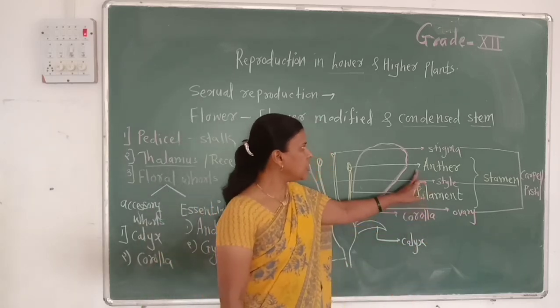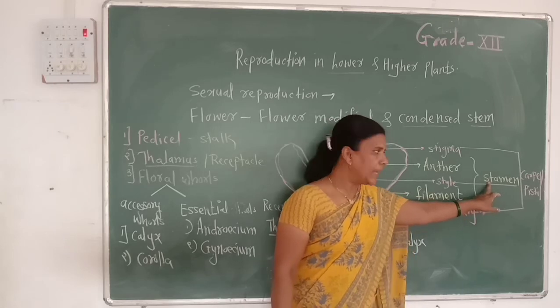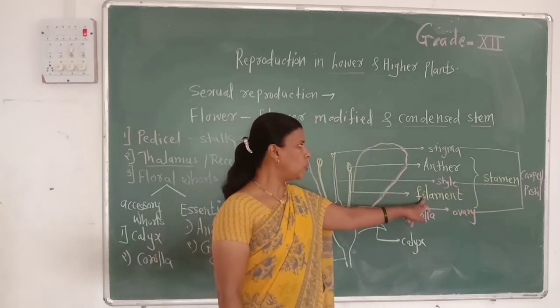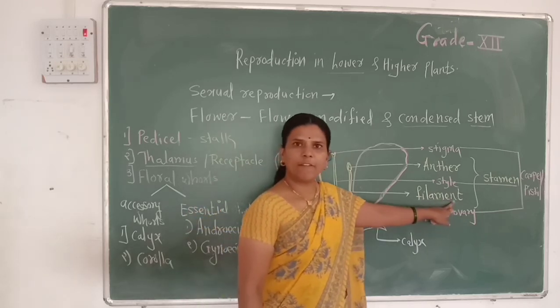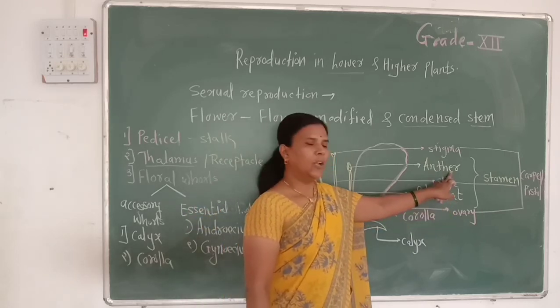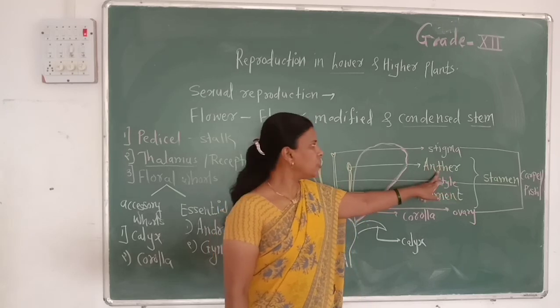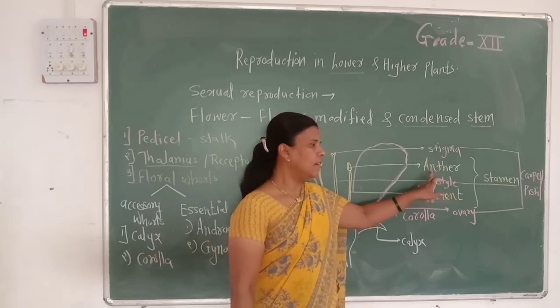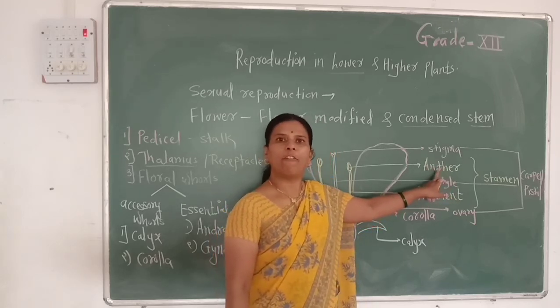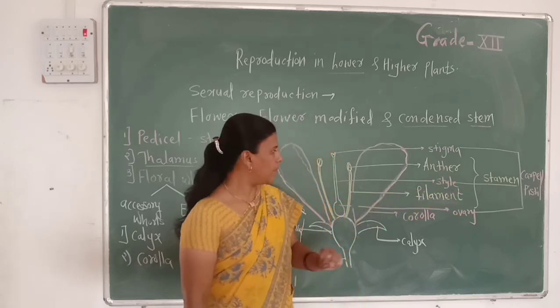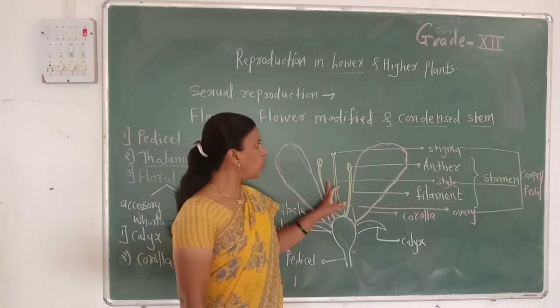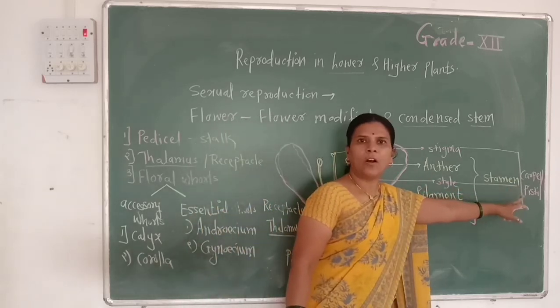Then the first essential whorl is the stamen. Stamen consists of two parts: the stalk of the stamen is called the filament, and the upper lobed or sac-like structure is called the anther. That anther is also fertile, as pollen grains are developed in it. The innermost whorl is called the carpel or pistil.